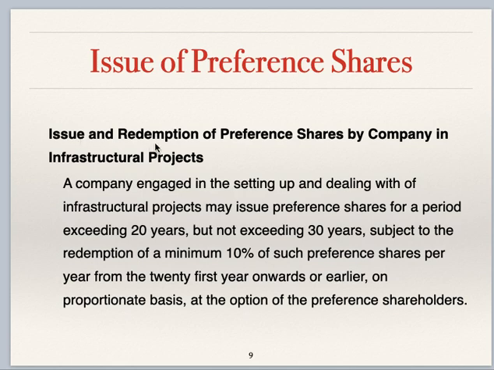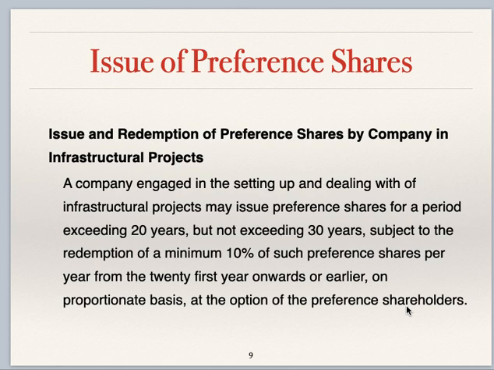Issue and redemption of preference shares by company in infrastructural projects. A company engaged in setting up and dealing with infrastructural projects may issue preference shares for a period exceeding 20 years but not exceeding 30 years, subject to the redemption of a minimum 10% of such preference shares per year from the 21st year onwards or earlier on proportionate basis at the option of preference shareholders.